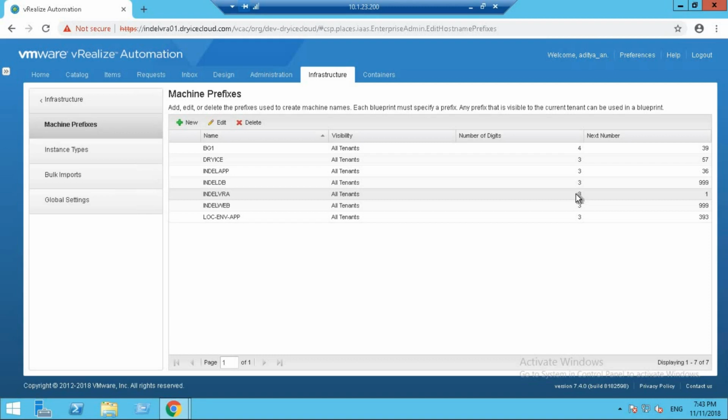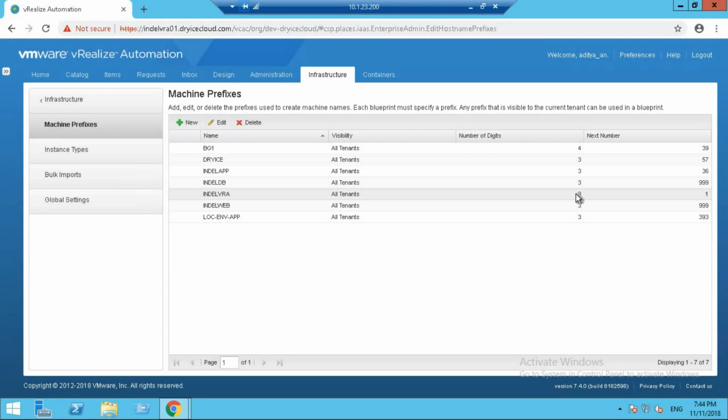While creating a machine prefix, you need to keep in mind that vRealize Automation does not support multiple virtual machines of the same name in a single instance. If a naming convention causes an overlap in machine names, vRealize Automation does not provision the machine with the redundant name. vRealize Automation skips the name that is already in use and generates a new name using the specified machine prefix. If a unique name is not found, the provisioning fails.